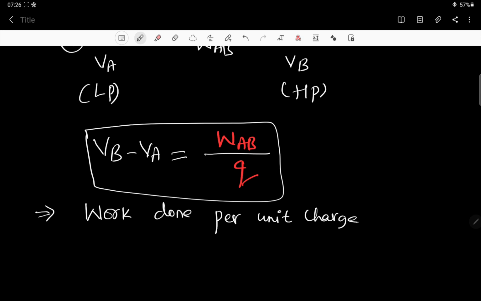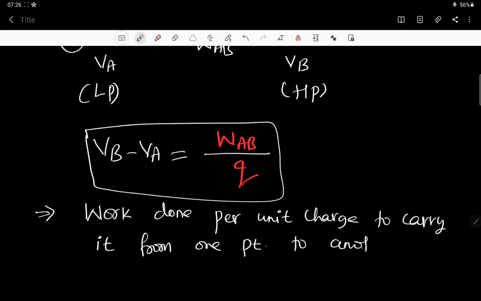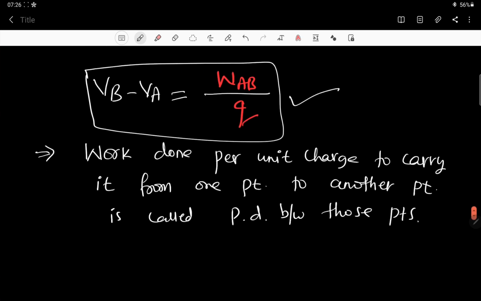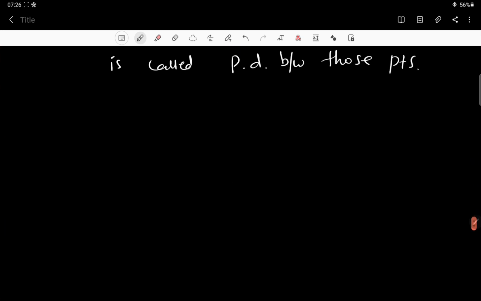That's why work done per unit charge to carry it from one point to another point is called potential difference between those points. I hope it is clear. Formula also we have written and definition is also given. All right, now sixth question.